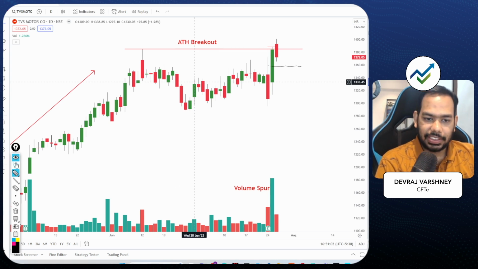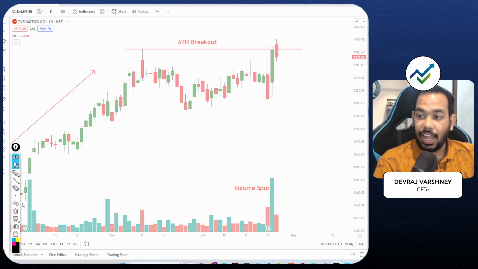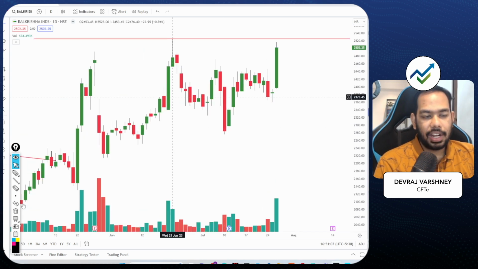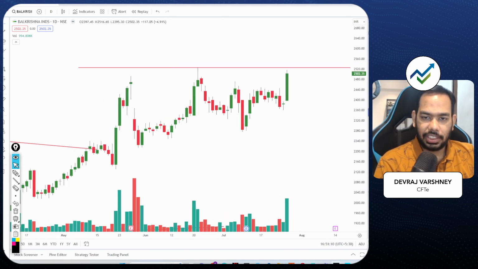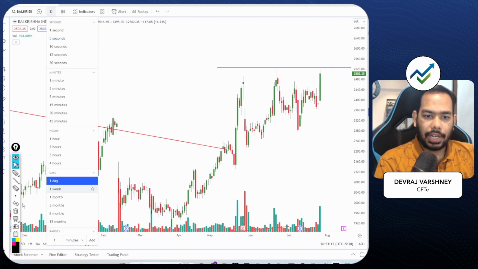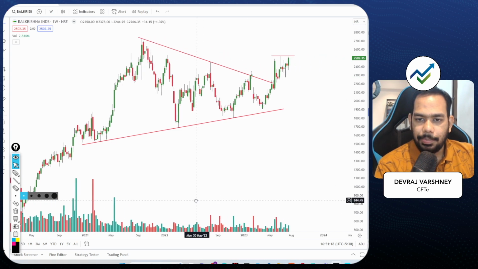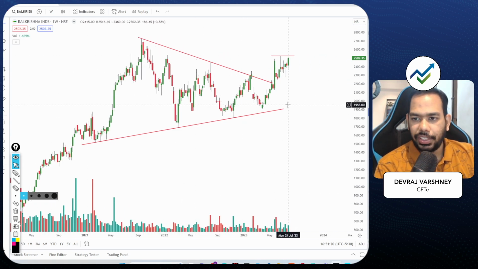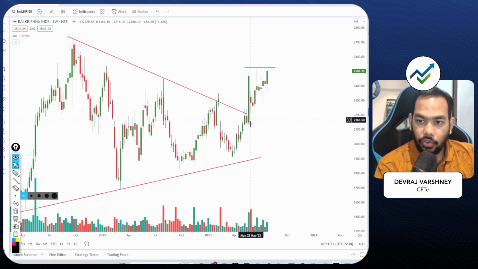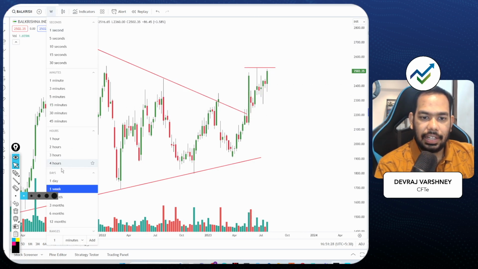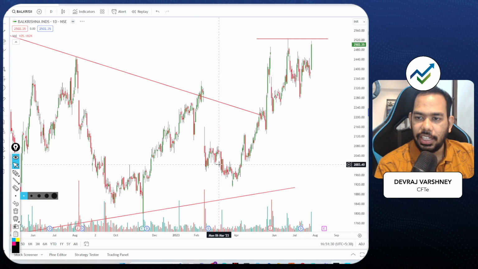Now for the next trading session, I would like to see Balakrishna Industry. See, this is the Balakrishna Industry chart, and this is the weekly chart. Let me go to the weekly chart first. There is a symmetrical triangle pattern formation on the weekly chart. There was a good breakout. You can see a very nice breakout candle of the symmetrical pattern. And let me go to the daily chart. Here is the current chart.